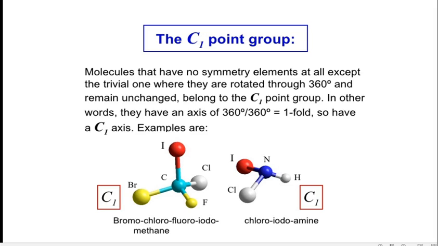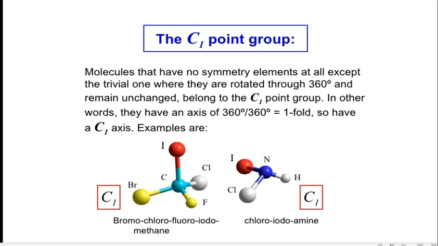Here n is equal to 1, so rotation about 360 degrees gives the equivalent orientation of the molecule. That means if you rotate the molecule about 360 degrees, it remains unchanged.